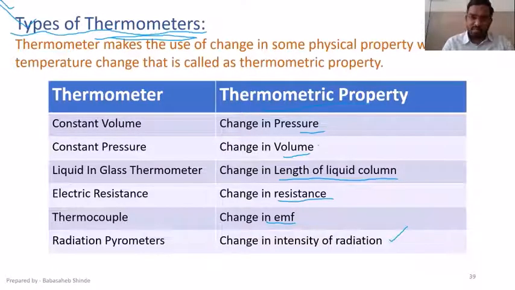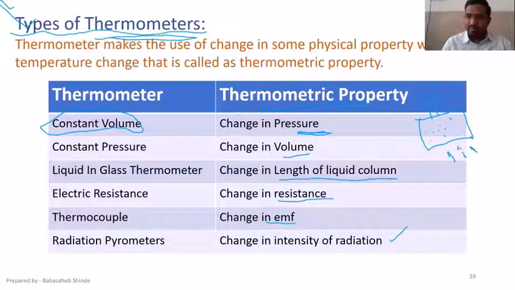If I am using change in pressure as a thermometric property, the device is going to be a constant volume device. In the sense that I take a vessel, place a pressure gauge on it, fill it with some fluid, and expose it to a temperature.